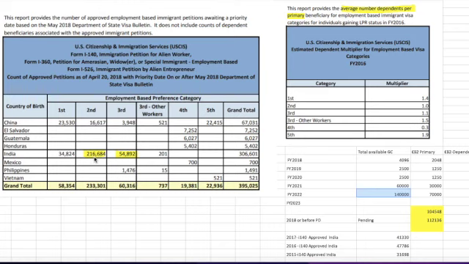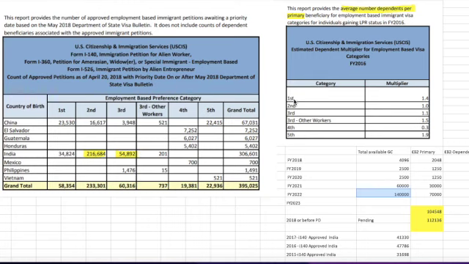They do not include any dependents. Then what is the next table? The next table is also from the USCIS website, and I have shared the link with you so that you can deep dive as well. This report provides the average number of dependents per primary beneficiary by employment-based category. Basically, it shows how many dependents there are for each primary petitioner.